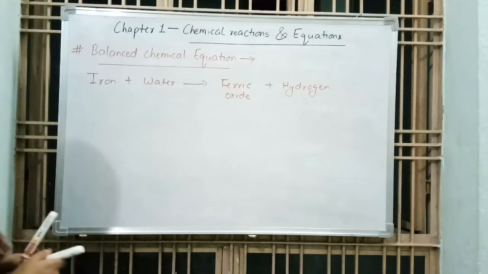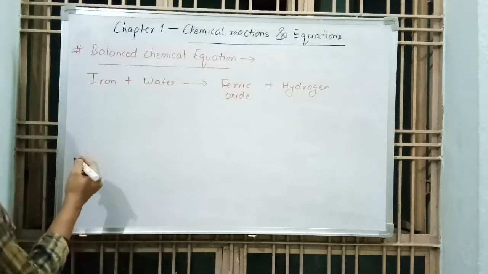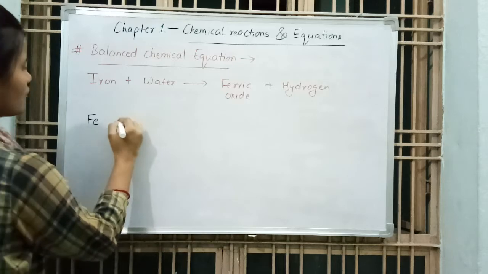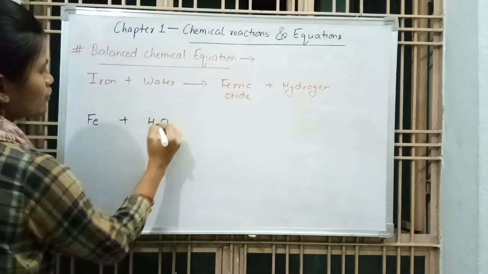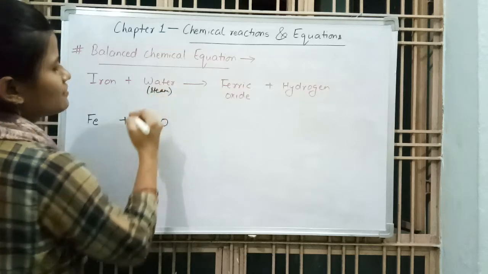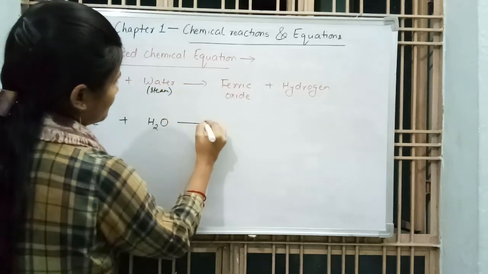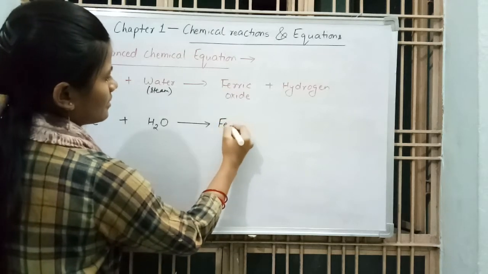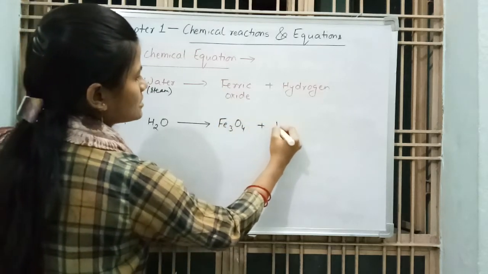This is a word equation, and now we can write the chemical equation in symbol form. Iron is represented by Fe, water, H2O. Iron always reacts with steam. Ferric oxide Fe3O4 plus hydrogen.